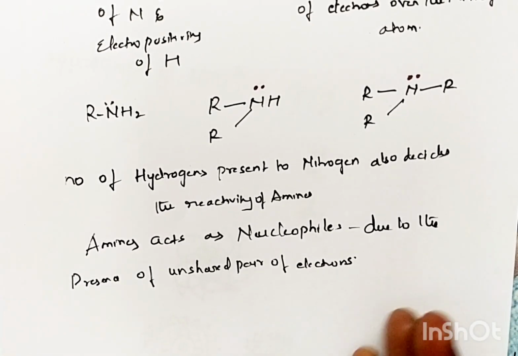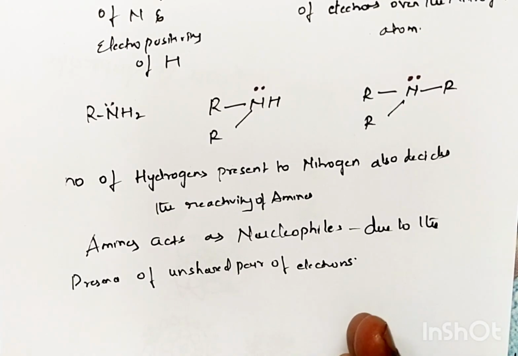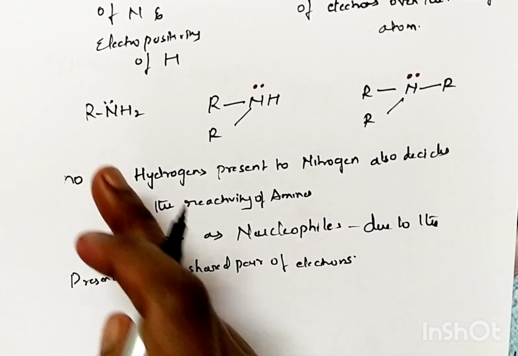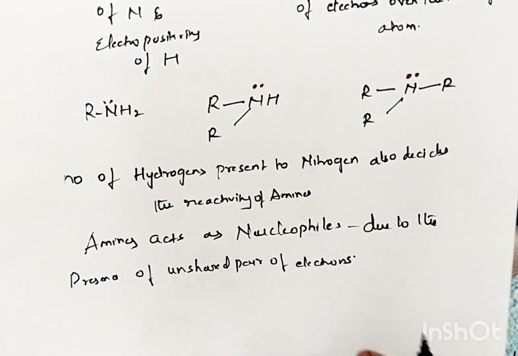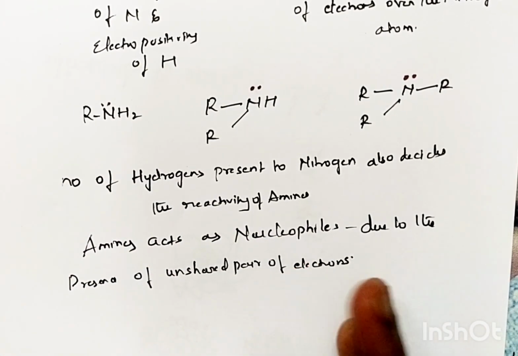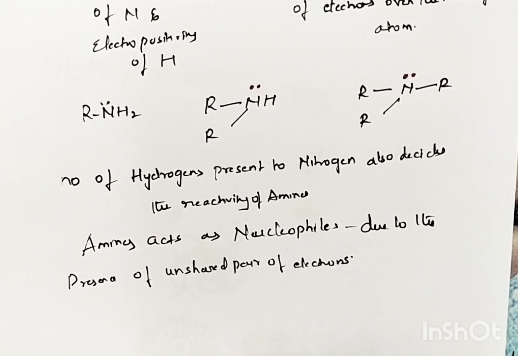So electron pair donors are called Lewis bases, and here it acts as a nucleophile because it is a nucleus loving species, so it is said to be nucleophile.